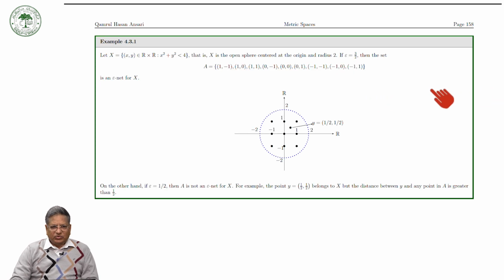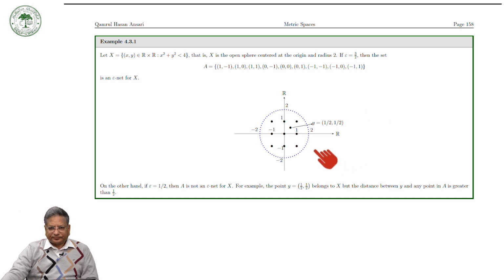That is to say, you can look here at an example. Suppose X is the open sphere centered at the origin with radius 2. Now, if we take epsilon equal to 3/2, then consider the set consisting of the points (1, 1), (1, 0), (1, -1), (0, 0), (0, 1), (0, -1), (-1, -1), (-1, 0), (-1, 1).